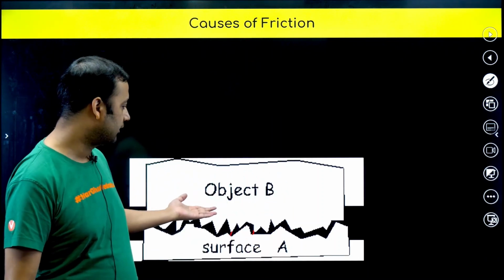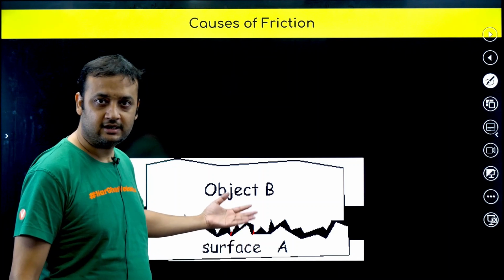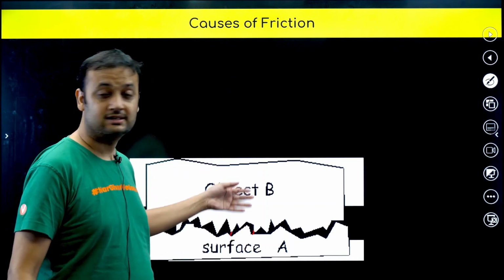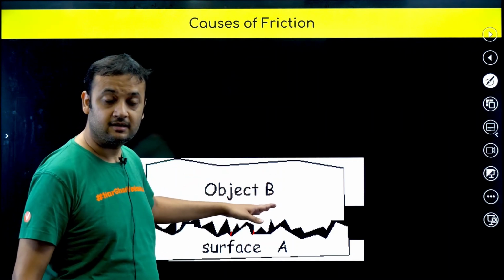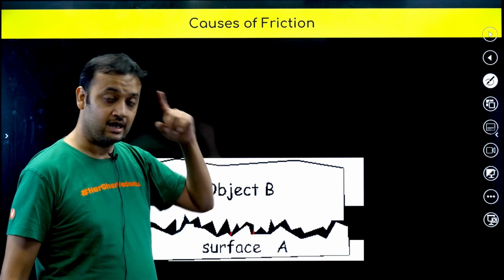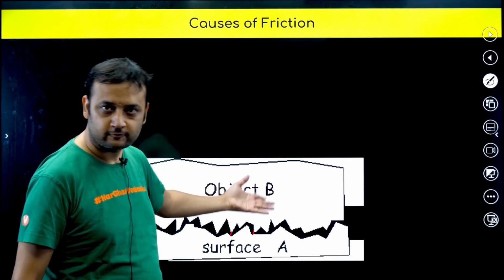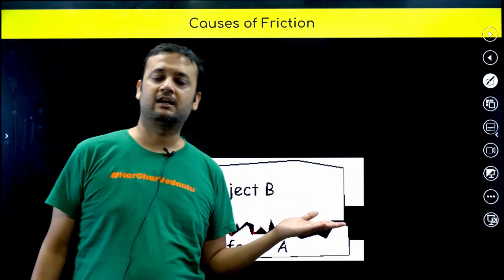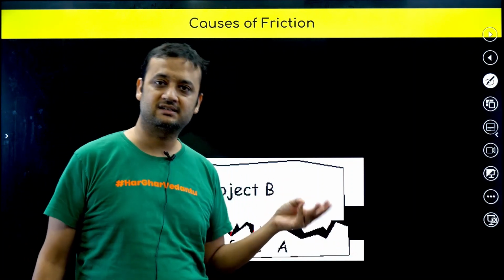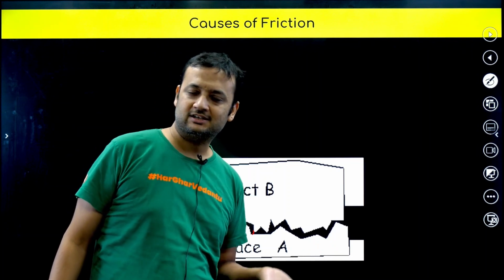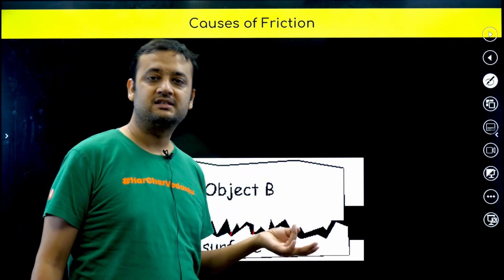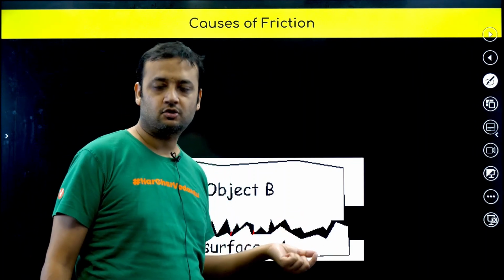So same thing: object B at rest on object A means the molecules are at rest. The molecules of the bottom surface of B and the molecules of the top surface of A are not slipping on each other. In that case we can say bonding is very strong. So in that case the coefficient of static friction, that is, the static friction, is very, very strong.